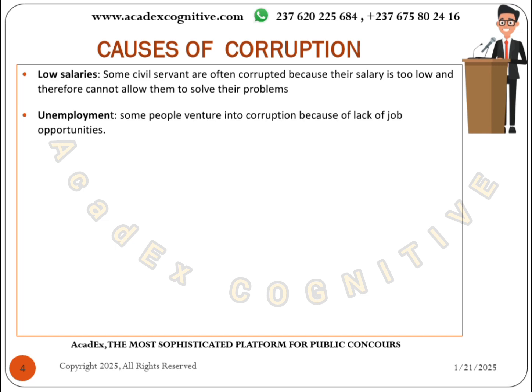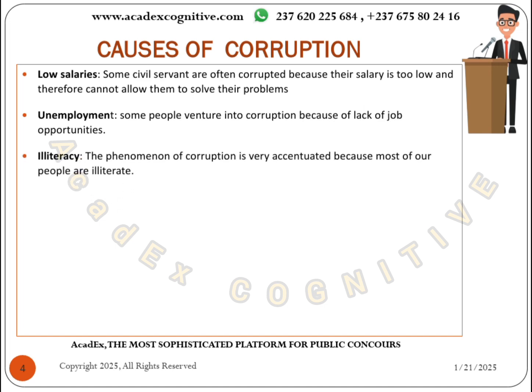Another cause of corruption is unemployment. Some people will venture into corruption simply because of the lack of job opportunities in the country. Illiteracy is another phenomenon of corruption, and it is accentuated because most of our people are illiterate.